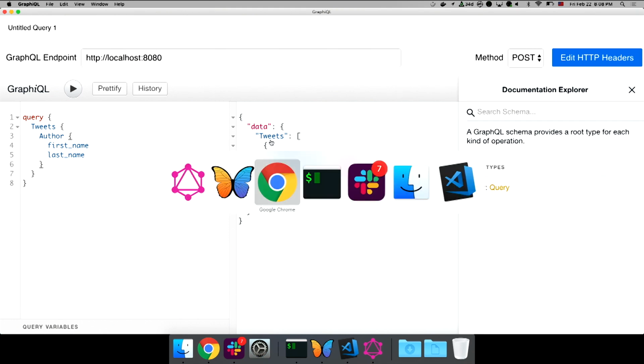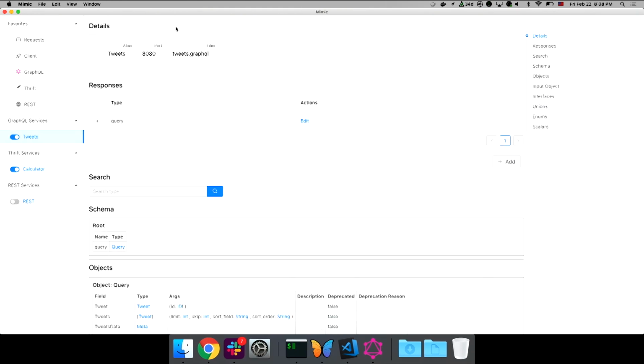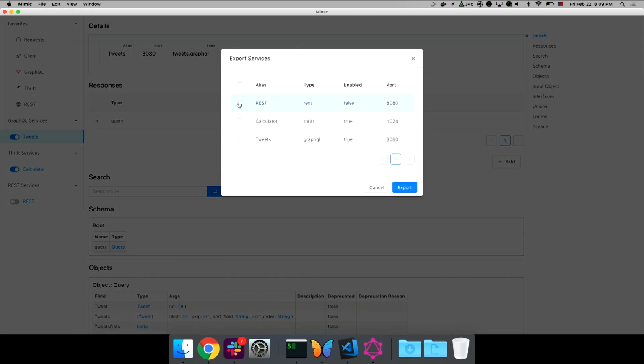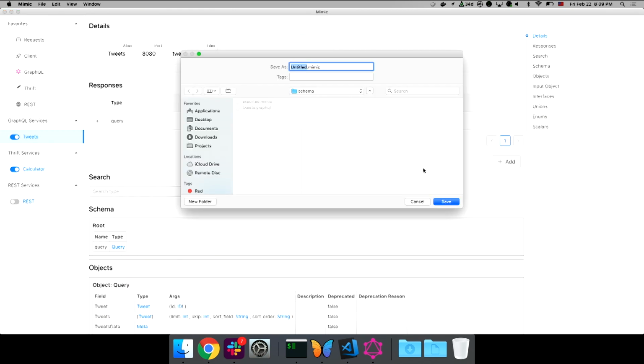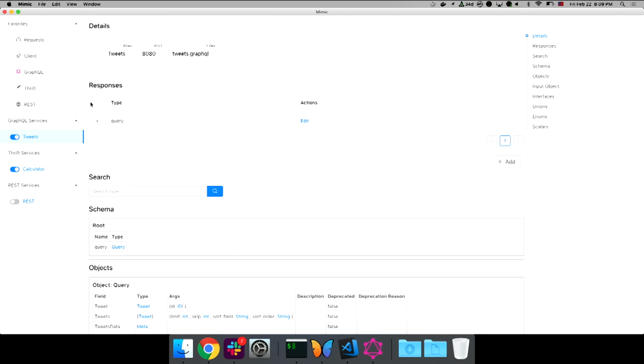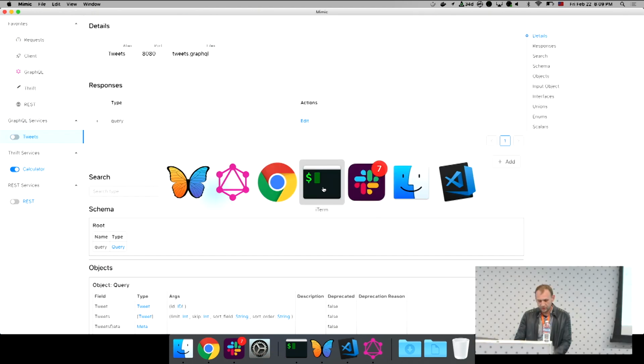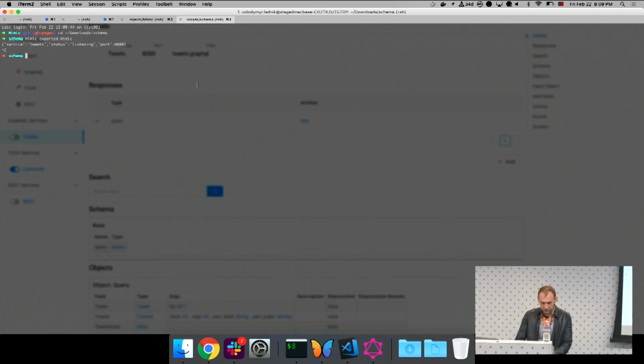As a matter of fact, you can actually export whatever you created. So if you export, you can say which services you want to export. They will be exported together with responses. So you go and save it as exported Mimic. And Mimic, other part of the tool, is the headless version, which is needed if you decide to run continuous integration tests.